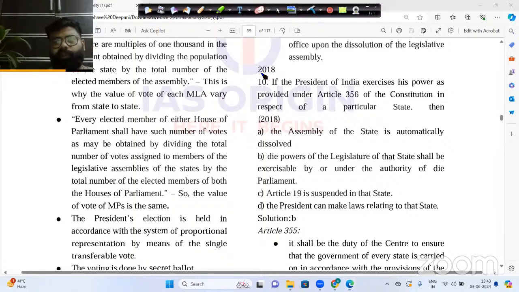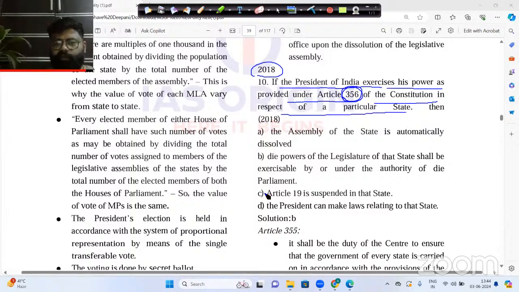Okay. Now, there was one more question, again in 2018, guys, related to the same topic, Union Executive and Parliament. Which of the statements is correct here? If the President of India exercises his power under Article 356, which is President's rule, of the Constitution in respect of a particular state, then what happens?